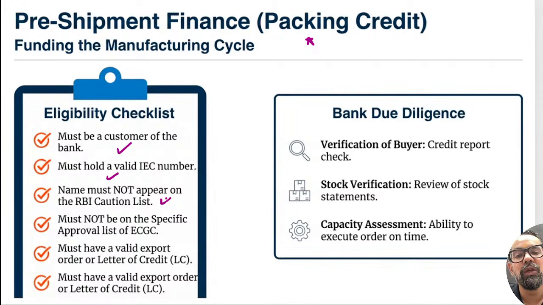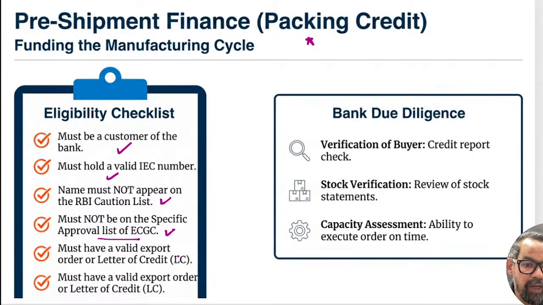or their undrawn bill is more than 10% of the previous year's overall turnover. Sometimes RBI puts these on the recommendation of the authorized dealer bank. RBI puts these particular exporters into the caution list. So they should not be part of this, or must not be on the specific approval list of ECGC. The same reason mostly applies here also.